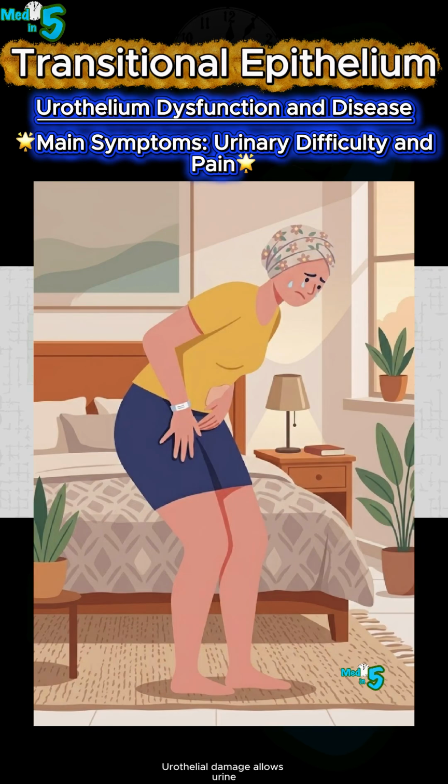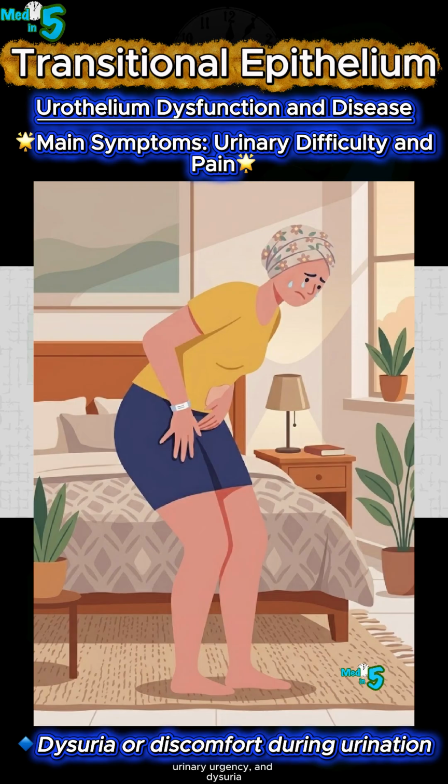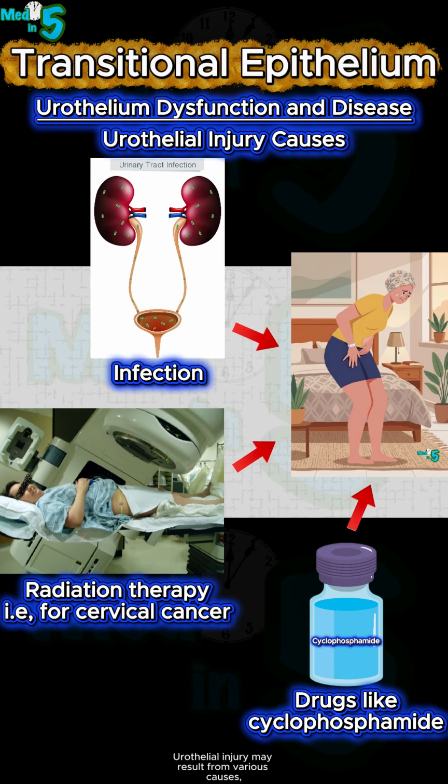Urothelial damage allows urine and its irritating components to leak into underlying tissues, causing inflammation, bladder area pain, urinary urgency, and dysuria or discomfort during urination. Urothelial injury may result from various causes, including infections, radiation therapy, such as for cervical cancer, and chemical irritation from certain medications, for example, the cancer drug cyclophosphamide.